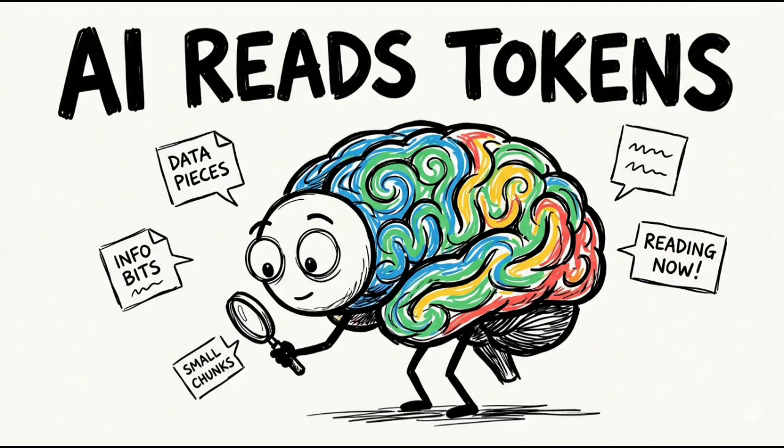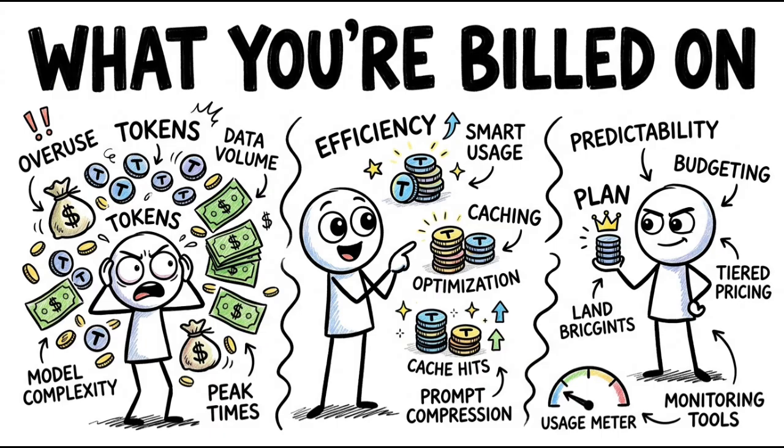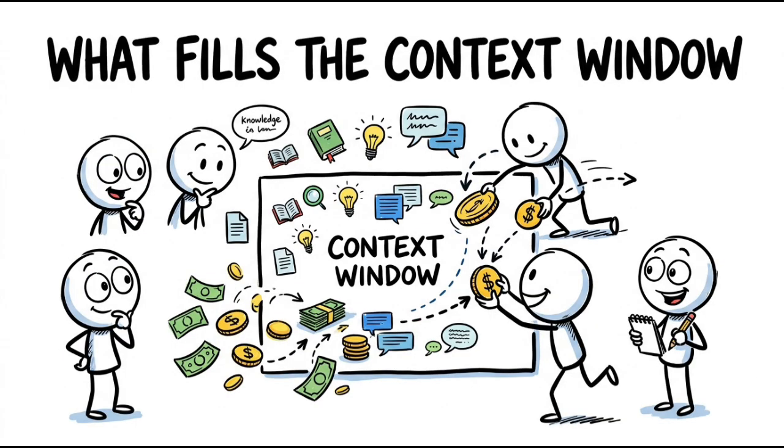Next is tokens. AI doesn't read words. It reads chunks of text called tokens. It's what you're built on, and it's what fills the context window.